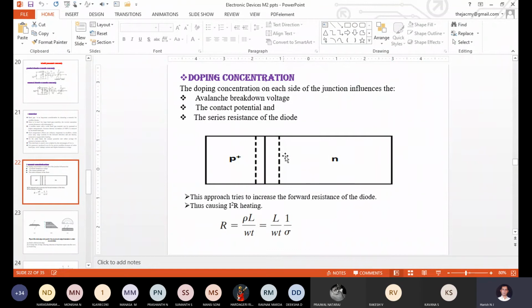So if you create a guard ring here, or an obstacle here for extending your depletion region, up to where the guard ring is constructed, up to that your depletion region will be extended. Once the depletion region reaches the guard ring position, it will stop the extension of the depletion region.